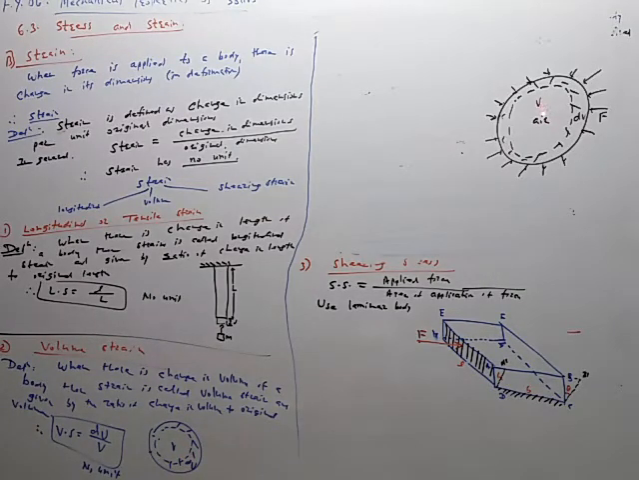This V is the original volume, dV is a decrease in volume. So dV upon V, this is the change in dimension, change in volume upon original volume, that is called the volume strain. So now this figure is not necessary.